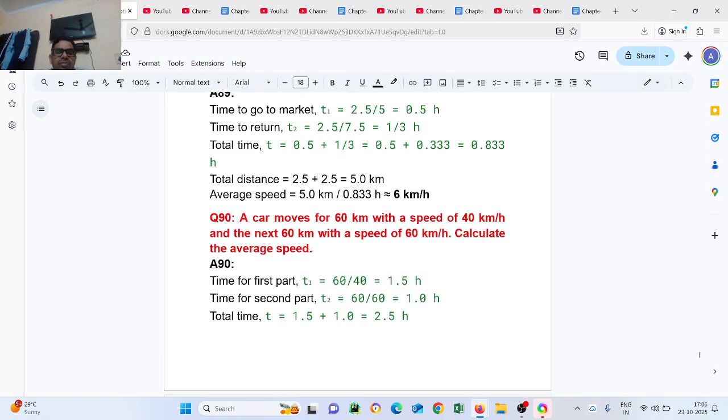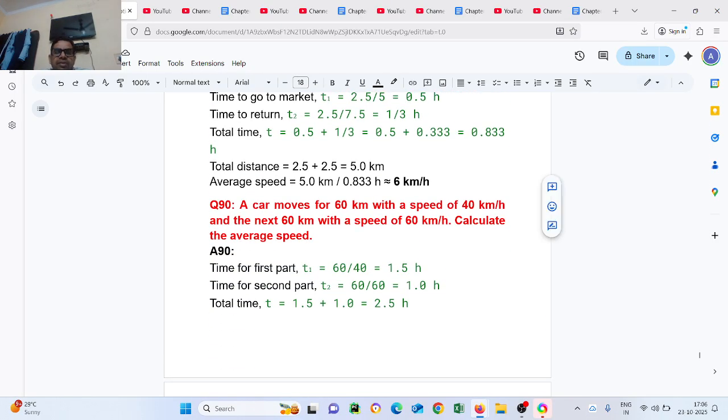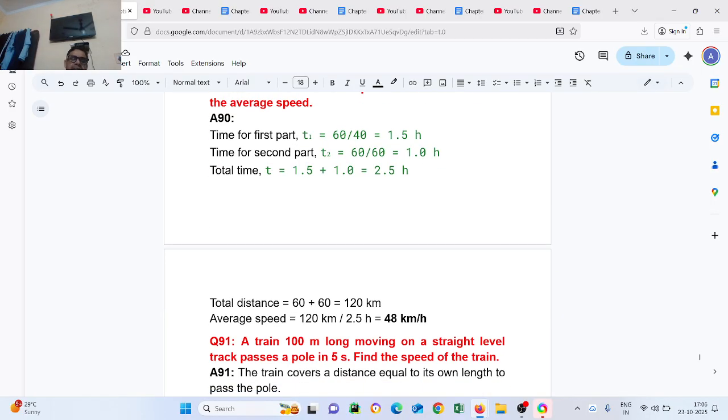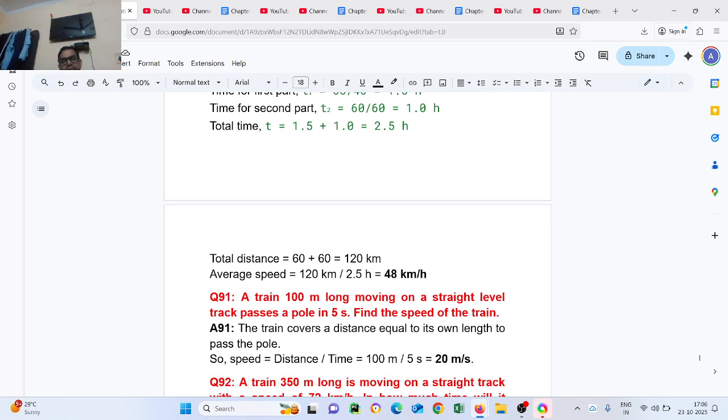Question number 90. A car moves for 60 km with a speed of 40 km per hour and the next 60 km with a speed of 60 km per hour. Calculate the average speed. T1 is 60 upon 40, 1.5 hour. Time for the second part, T2, is 1 hour. Total time T1 plus T2 is 2.5 hour. Total distance 120 km. So after solving it, we get 48 km per hour.